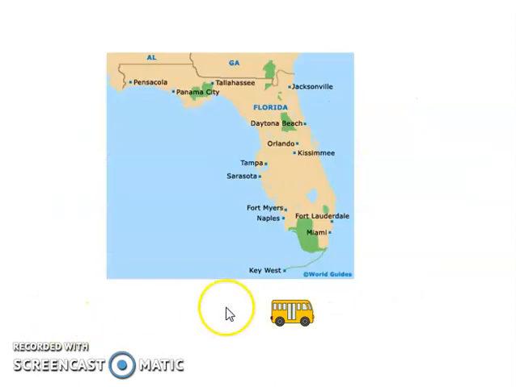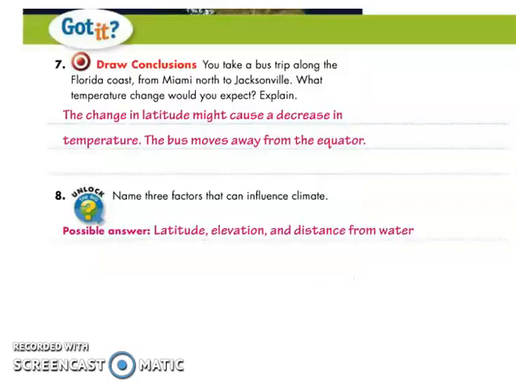So let's try to look at this one. Remember, Miami is on the equator side and Jacksonville is across. So it says in your book that latitude is one of the factors changing the climate. So if you travel from Miami going to Jacksonville, there is a change of temperature. Miami is near the equator, which is hot, and Jacksonville is across the equator. So there is a change of temperature, meaning it will be colder when you travel. And then here in question number 8, name 3 factors that can influence climate: latitude, elevation, and distance from the water.